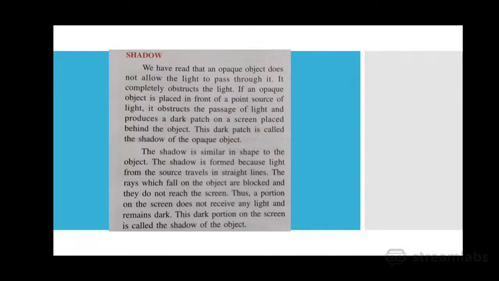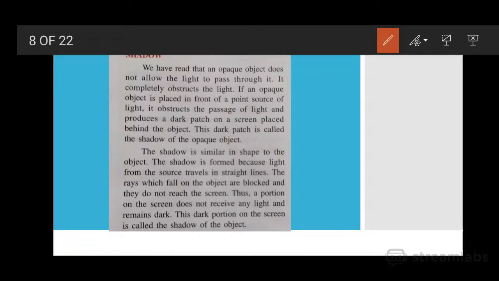Opaque object. We have studied about the three types of objects. An opaque object does not allow the light to pass through it. So if an opaque object is placed in front of a point source of light, then it obstructs the passage of light and produces a dark patch on the screen placed behind the object.